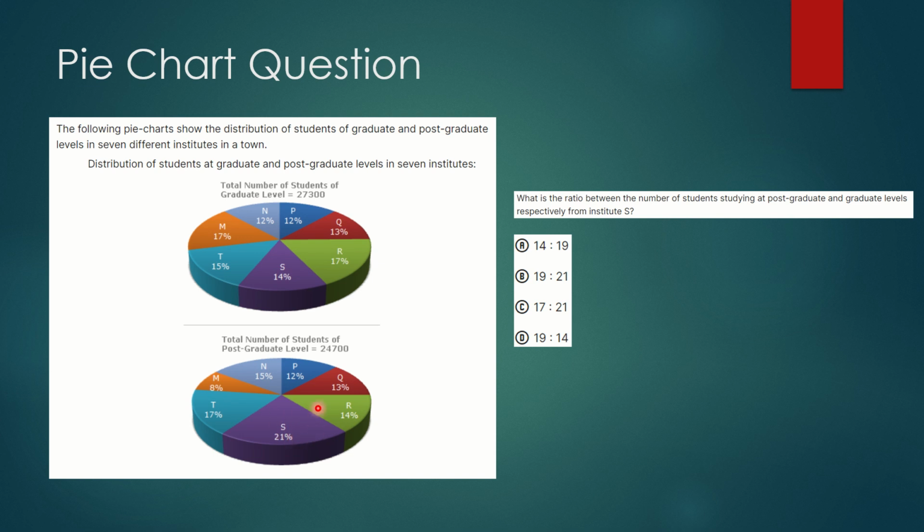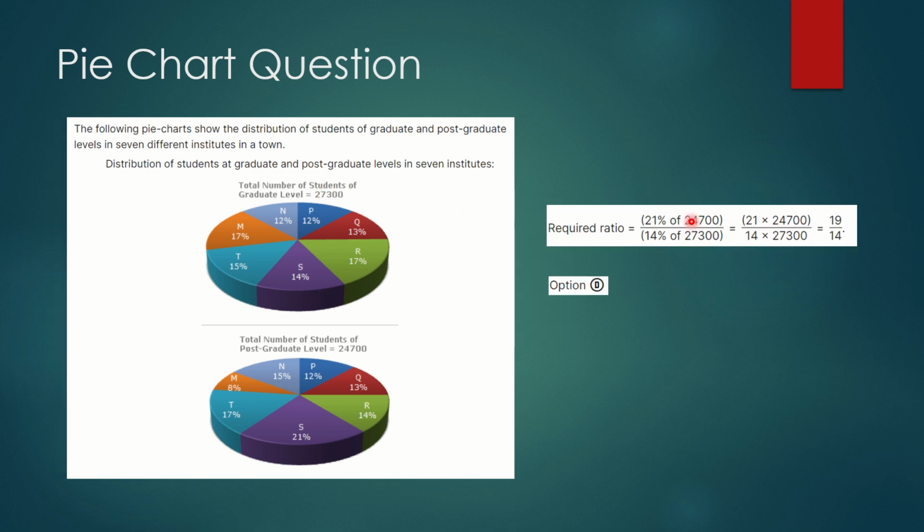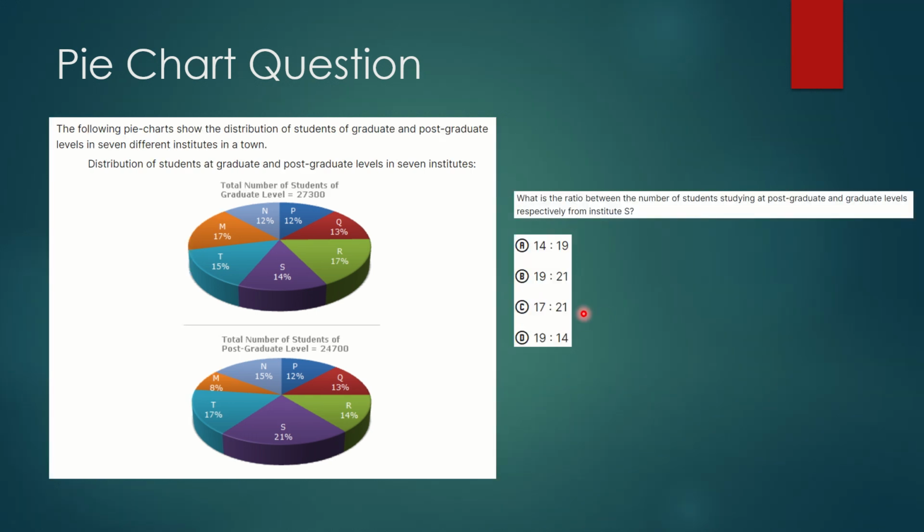So 21% into 24,700 will come in the numerator, and then in the denominator 14% into 27,300, which is at the graduate level. So the required ratio would be 21% of 24,700 upon 14% of 27,300, and this is written like this. This has been expanded in this form, and 19 by 14 is our final answer, which we can confirm with option D. So hopefully everyone has got it correct.